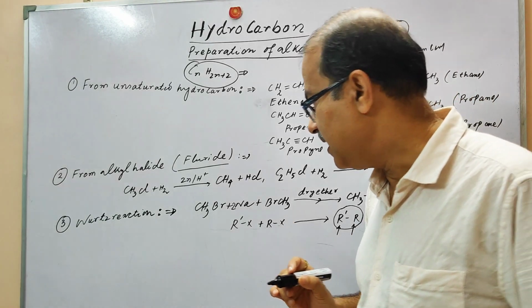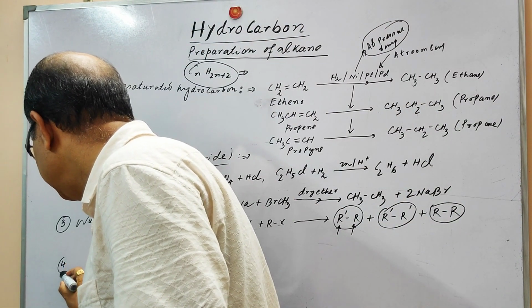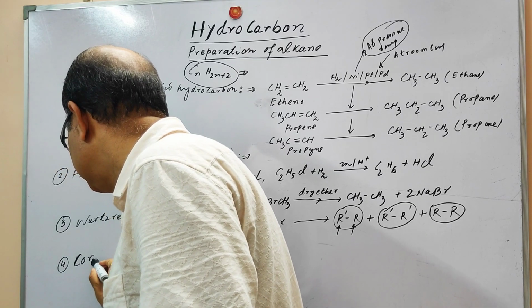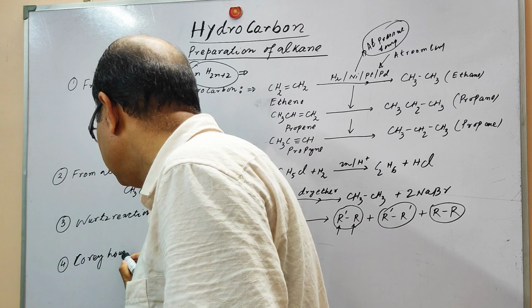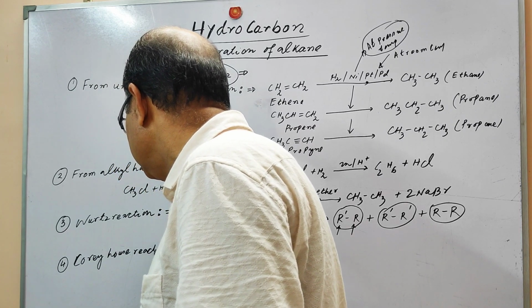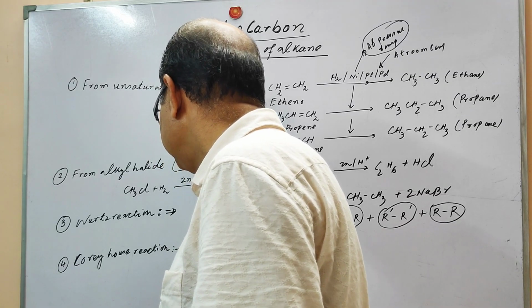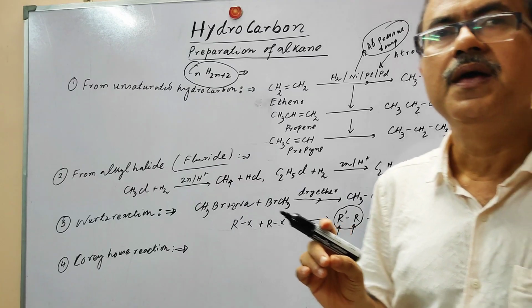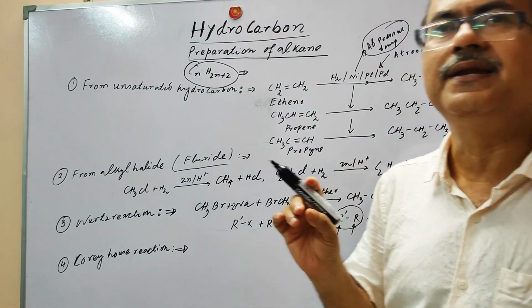For that, there is another reaction that we have to see, that is the Corey-House reaction. In the Corey-House reaction, which is also a very important reaction, we have to use alkyl halides, and one reagent is used, called the Gilman reagent.